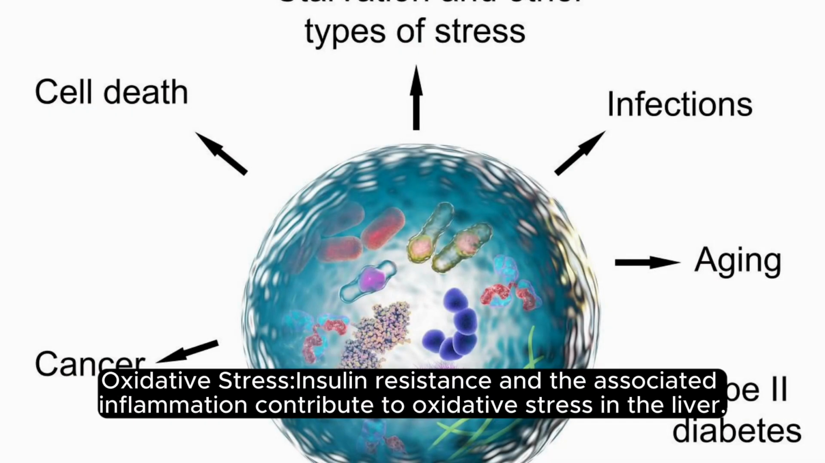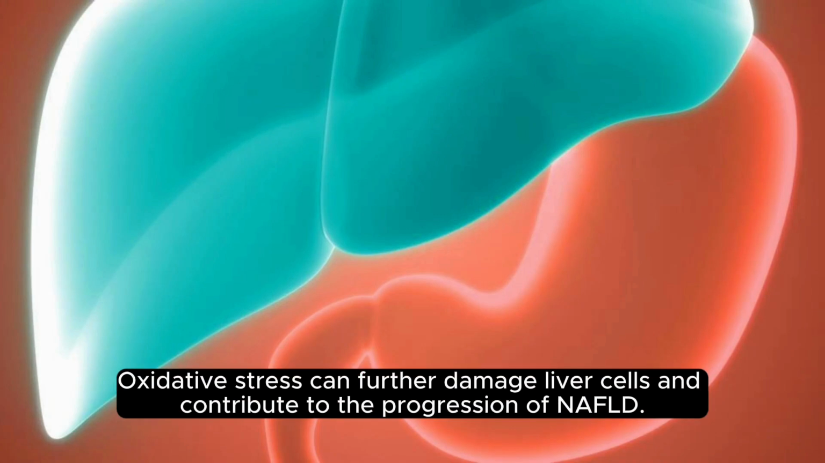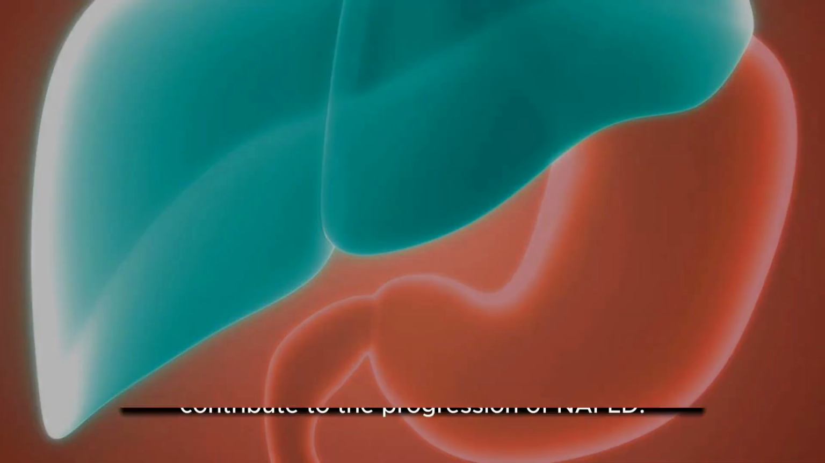Oxidative stress. Insulin resistance and the associated inflammation contribute to oxidative stress in the liver. Oxidative stress can further damage liver cells and contribute to the progression of NAFLD.